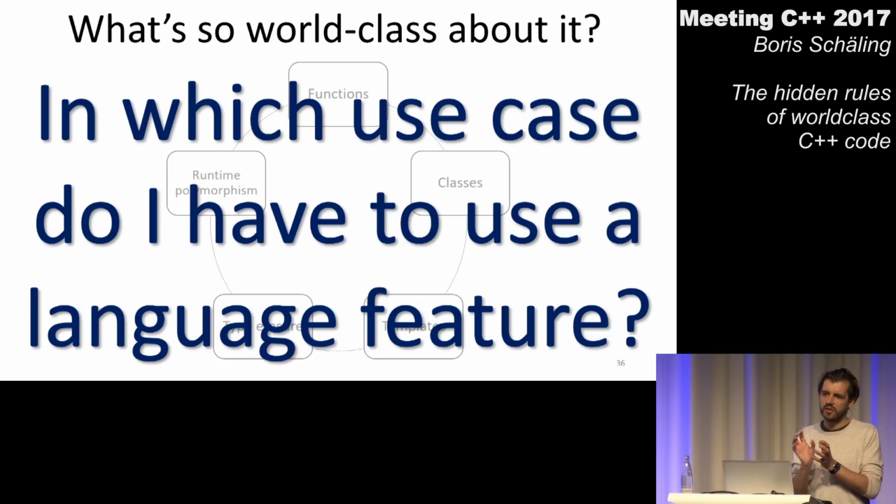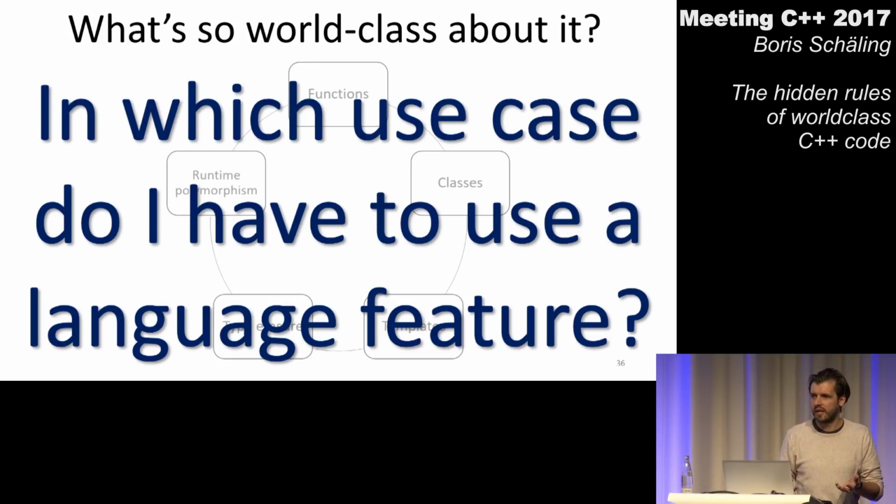If we are using language features in those use cases only where they have to be used, then we are communicating to the reader that you find yourself in such a use case. There's a good reason why that language feature has been used. And I'm telling you that if you become the new maintainer of that project, that is how I started the talk, right? We have a strong interest in that project because maybe we become the new maintainer. I'm telling you that this language feature has been used for the right reason. This is the use case where I have to use a language feature. So don't start wondering about it when you become the new maintainer, whether you can change the code arbitrarily, whether you can throw away that language feature.